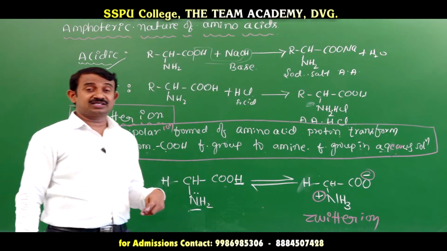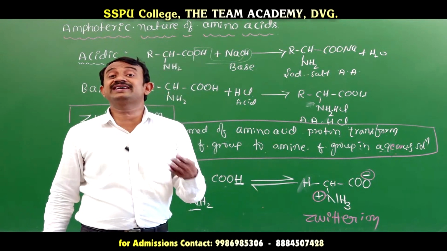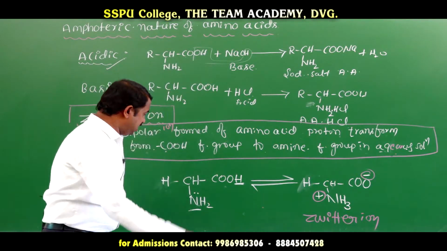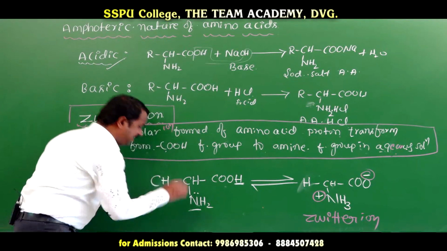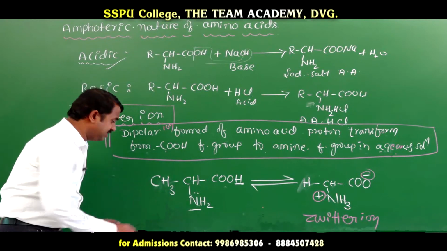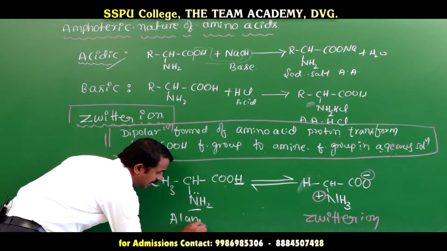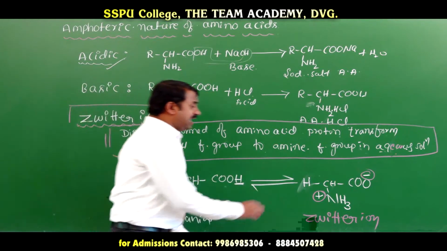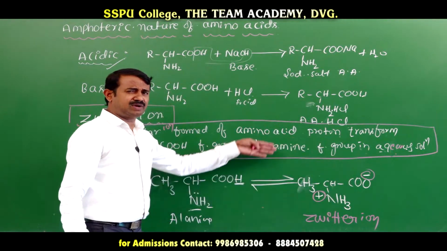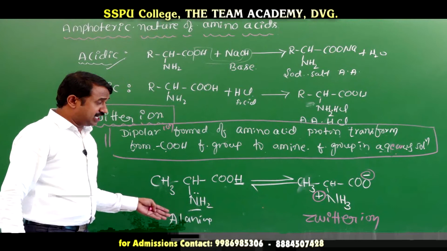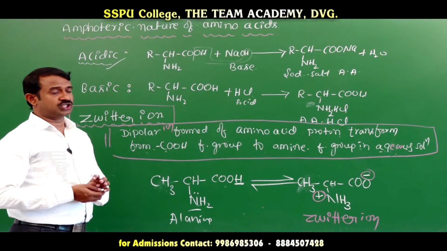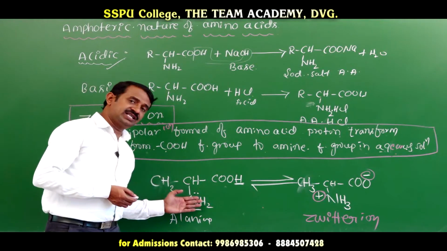Sometimes they will ask, write the zwitterion, taking the example of alanine, so you have to write CH3 here, NH2, COOH, this is alanine. Remaining all are the same. The proton is transferred from the carboxylic acid to the amine functional group. This is the zwitterion. They will ask a 2 marks question: what is a zwitterion? Write the equation.